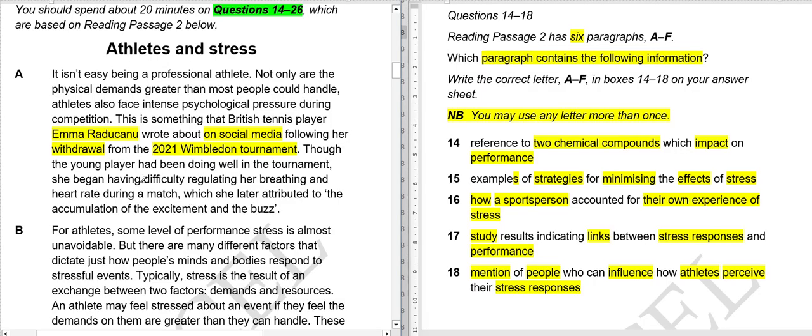So what's the problem she faced? She had difficulty regulating her breathing and heart rate during a match, which she later attributed to the accumulation of excitement and buzz. And who were the culprits according to her? The excitement of the tournament and the buzz of the tournament were the main culprits. Because of them, her heartbeat increased.